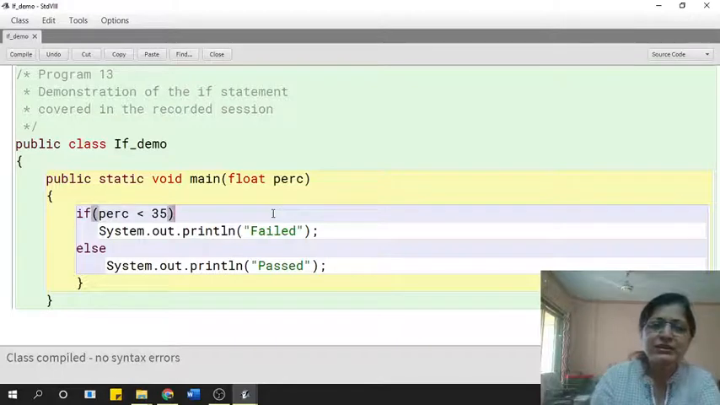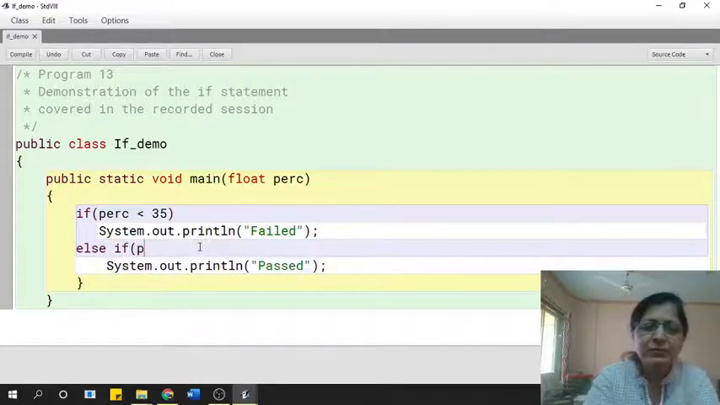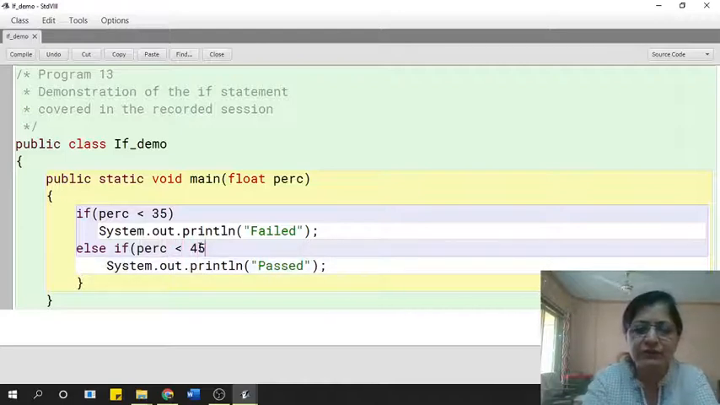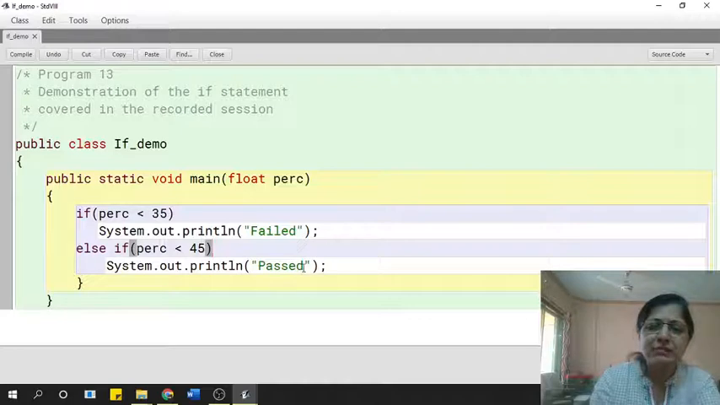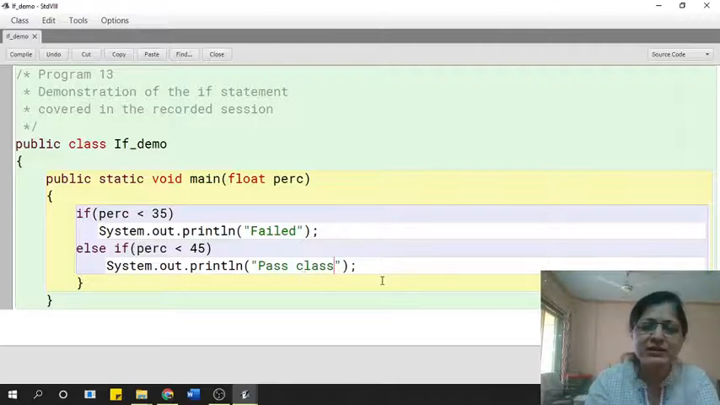Okay, so in this case, if the percentage is less than 35, then print failed. Otherwise, we want to check one more thing. If percentage, now we want to check the range of 35 to 45. So if percentage is less than 45, I'm going to keep 45 as the second class. If it is 44.5, then it will be in the pass class. Okay, so let's say pass class. So you just managed to pass. That is the pass class.